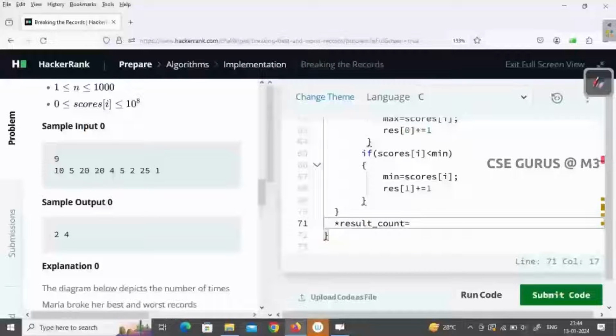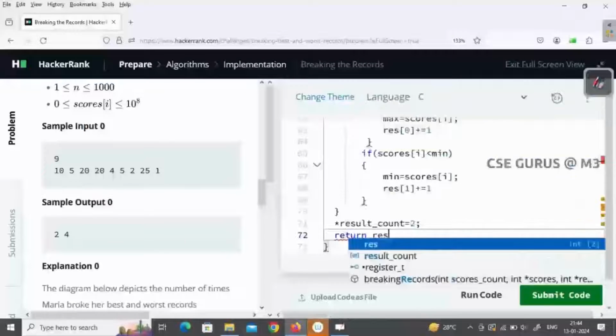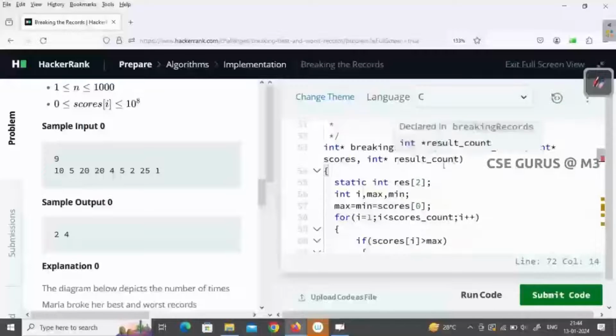So result_count: what is the size of the resultant array? 2, and you just return that array, return res, which is result. Now here you can see that's what it is given here, result count. When you return an array, you must mention the size of that array.